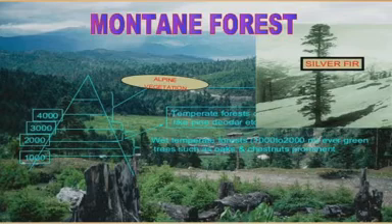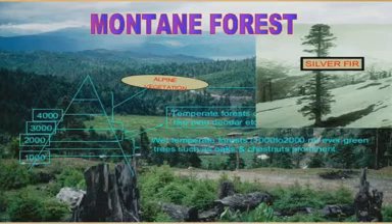Wet temperate forest is one type of mountain forest. It is found between the height of 1000 to 2000 meters. They are evergreen, broadleaf trees like oaks and chestnuts, and it is found on low hills, meaning the Shivalik hill range.